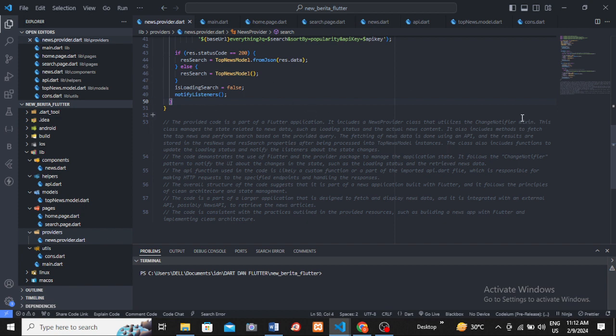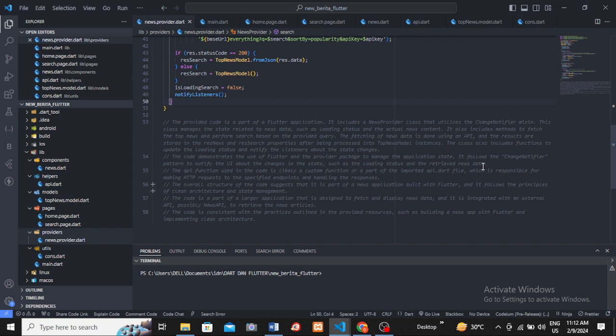This class manages the state related to news data, such as loading status and the actual news content. It also includes methods to fetch the top news and perform search based on the provided query.